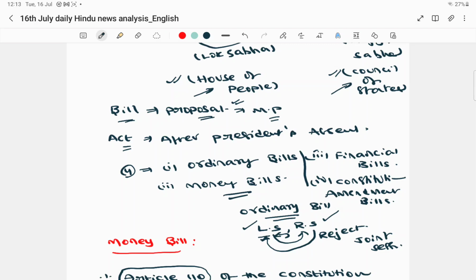In order to bypass the Rajya Sabha, if that particular bill is declared as a money bill, then Rajya Sabha will not have any role.